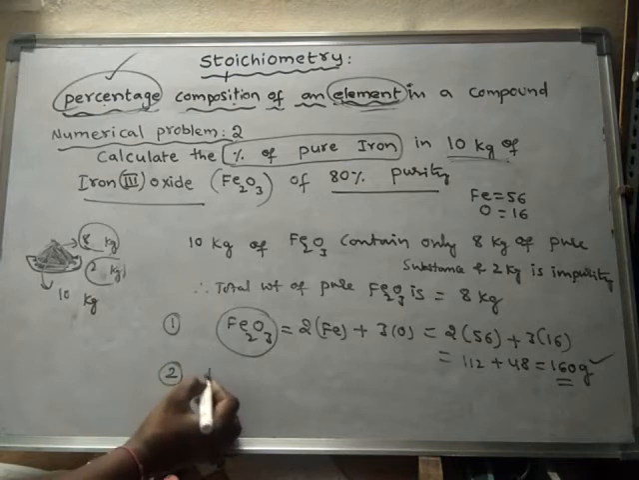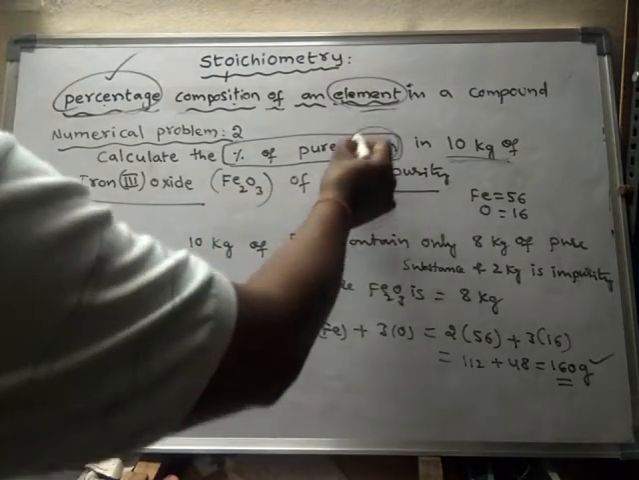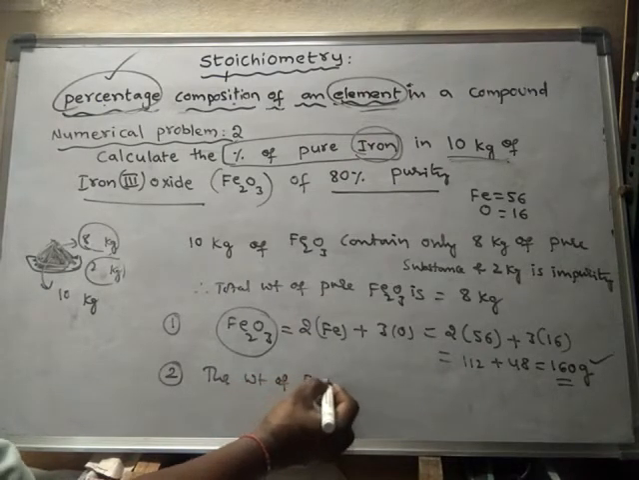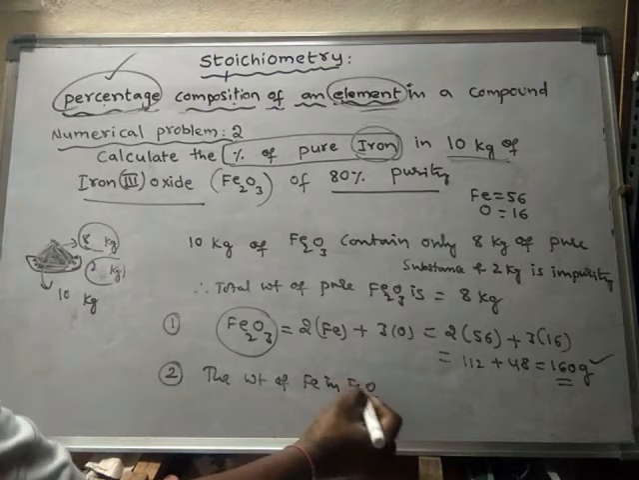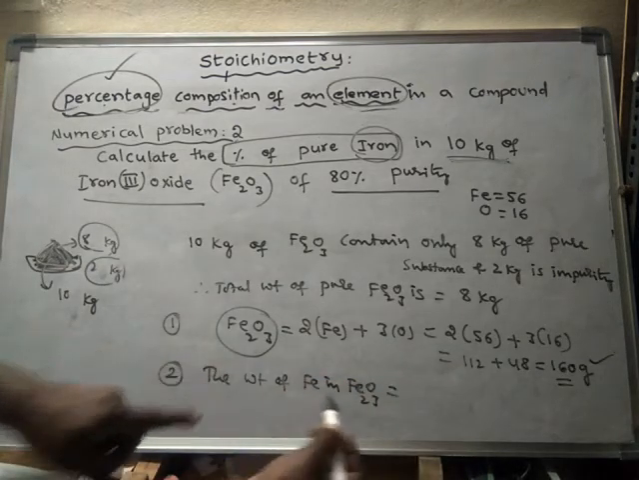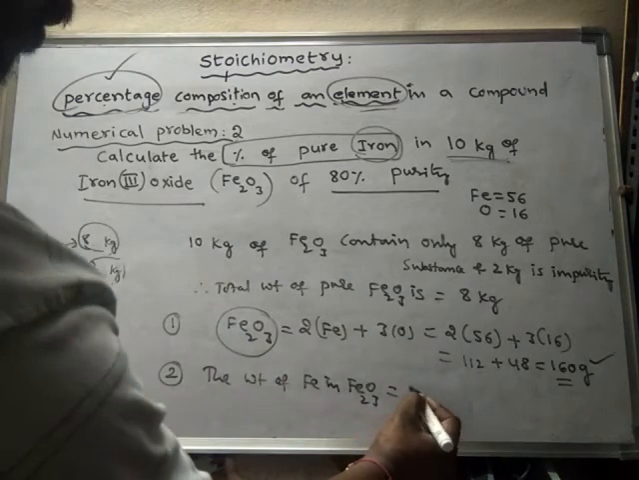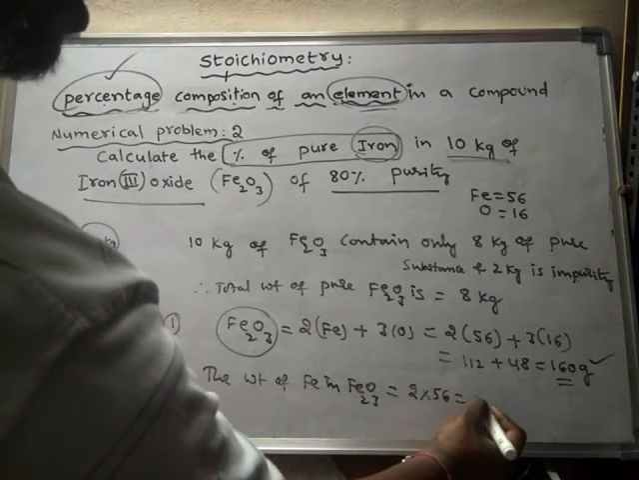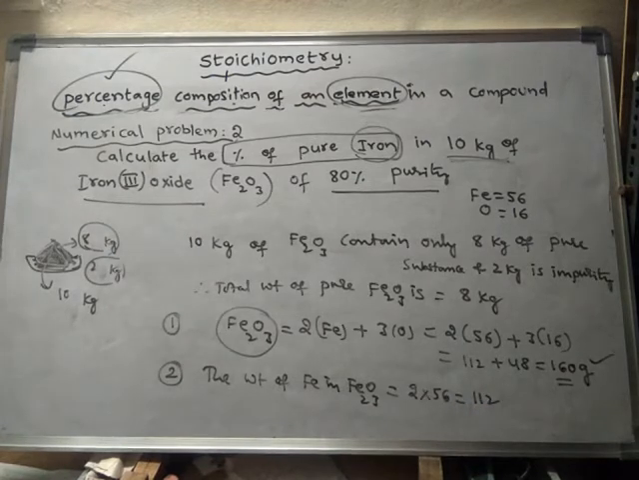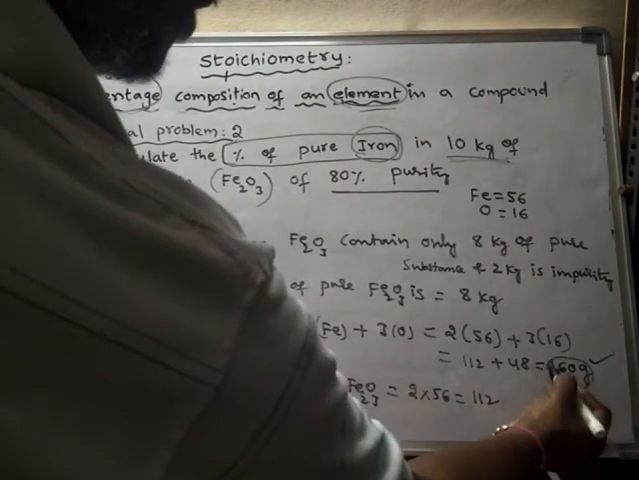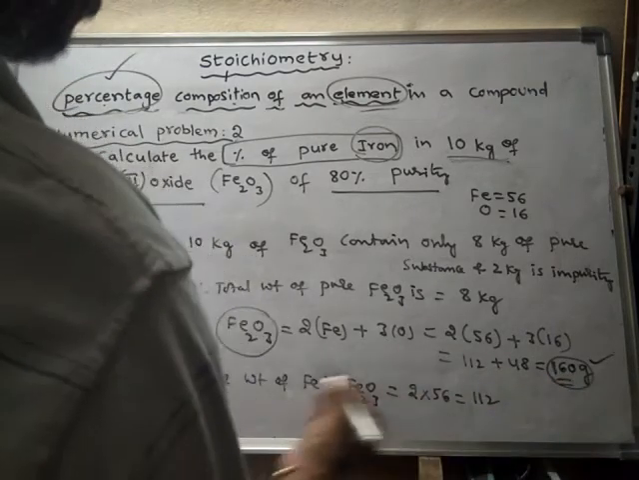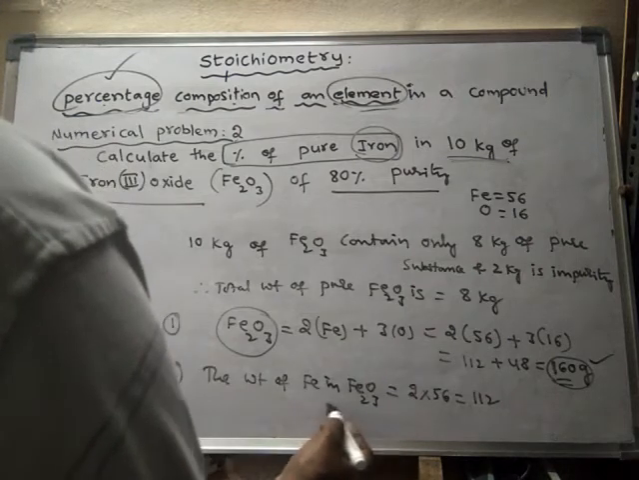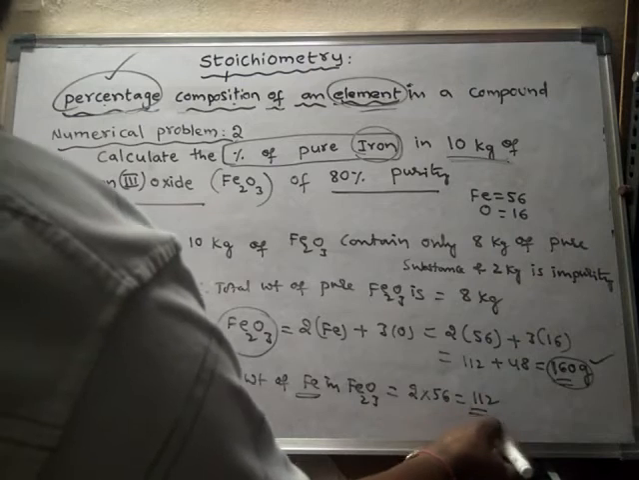Second step is, what we have to find is iron. So the second step is the weight of iron in iron oxide. How much amount of iron is there? Every molecule has 2 iron atoms. That means 2 into 56, so how much will it be? 112. Okay, that means if iron oxide weight is 160 grams, then the weight of iron in 160 grams is 112 grams.